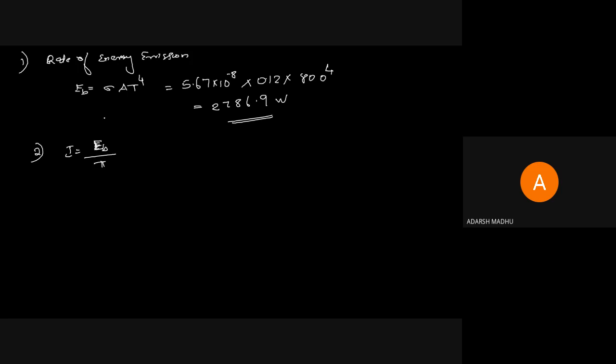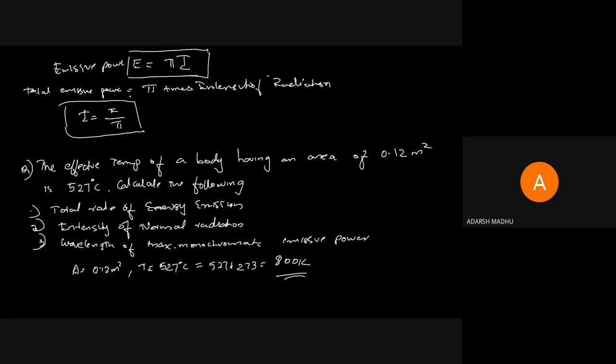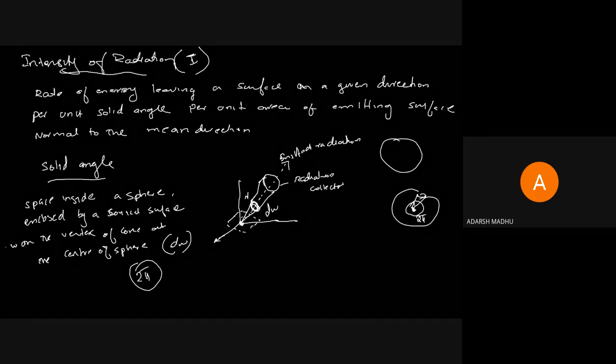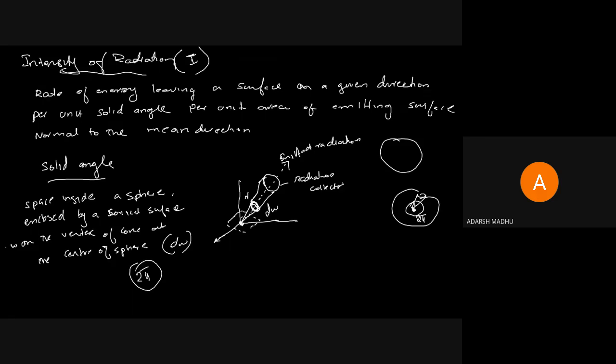Whether you want to take the equation of EB, the same equation like that. Please look at the explanation for intensity of radiation. Please read the intensity of radiation definition: the rate of energy leaving a surface in a given direction per unit solid angle per unit area.